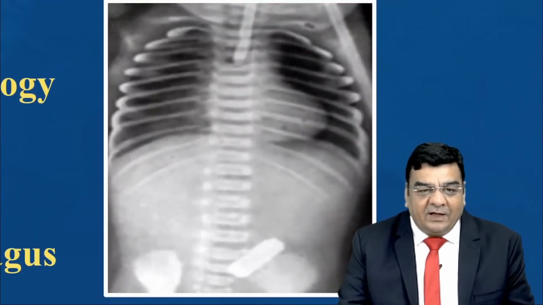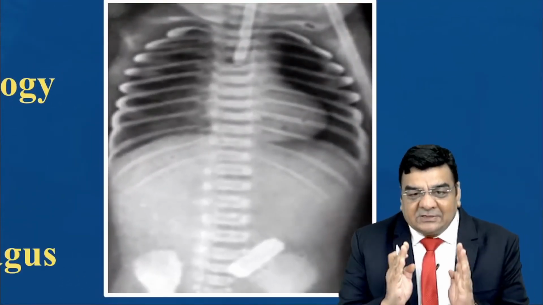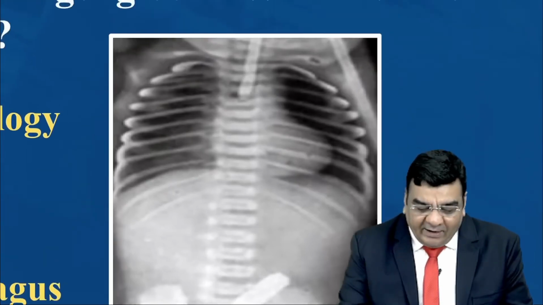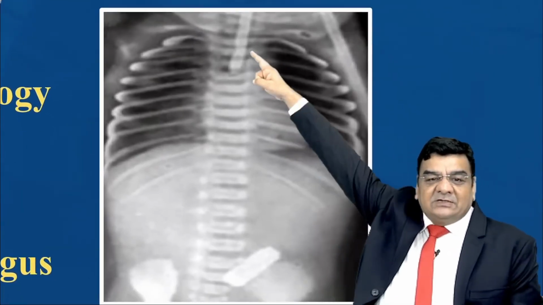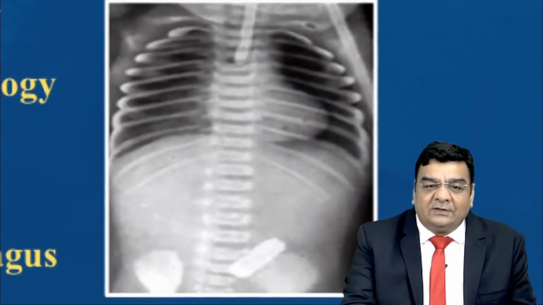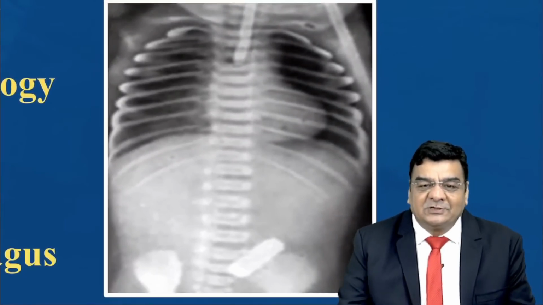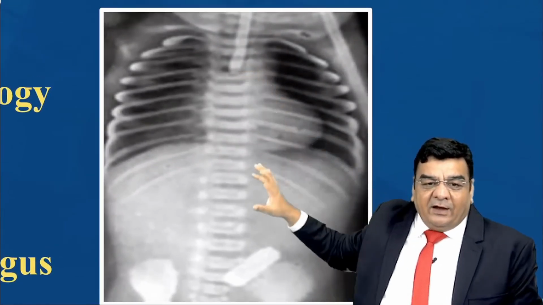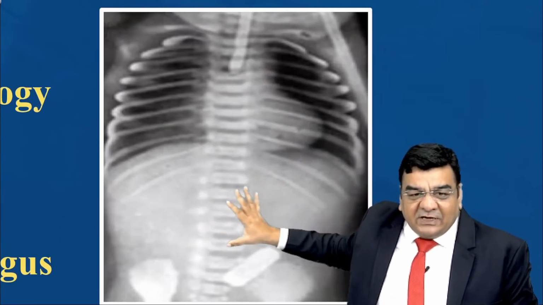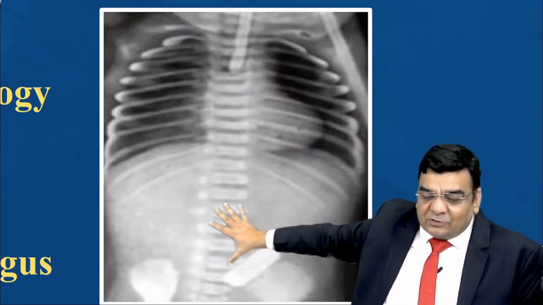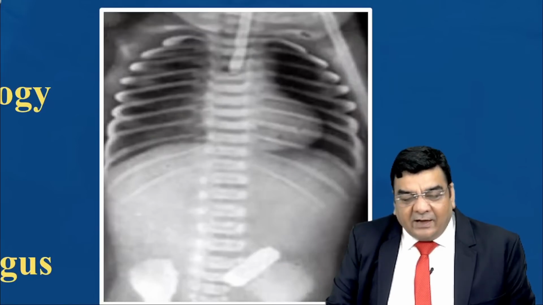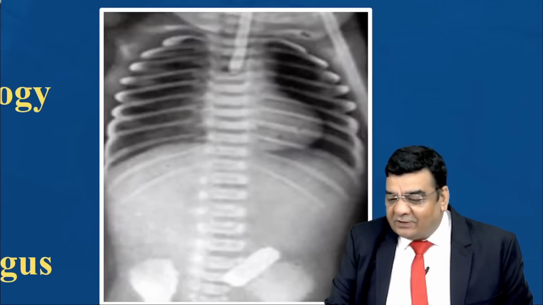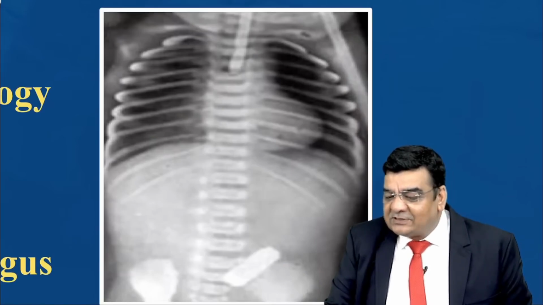So beta ji, herein what we are seeing, this is an X-ray, looks to be a small baby. An important thing in this X-ray is that we are seeing some tube-type thing, arrested here in the upper part. And the very interesting finding is that there is no gas shadow seen in the abdomen. So Akila, as you rightly mentioned, this is a case of esophageal atresia.